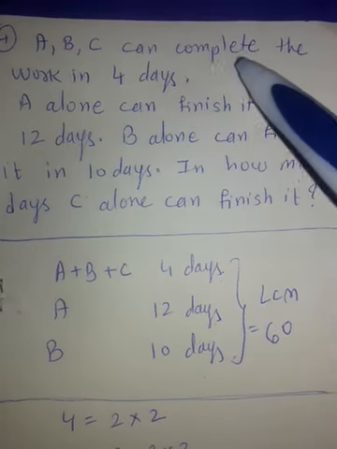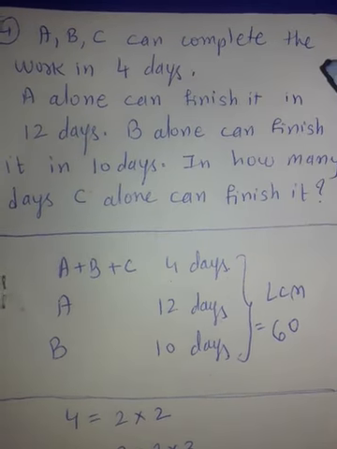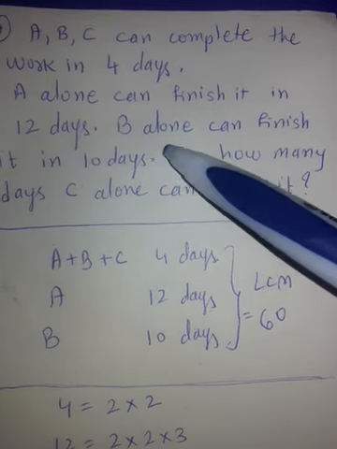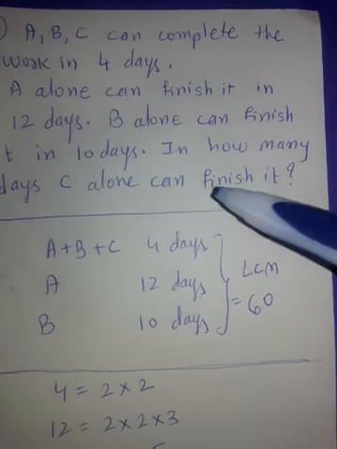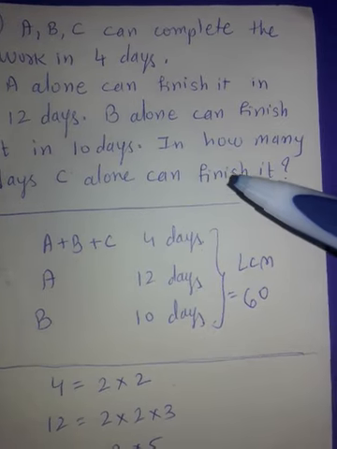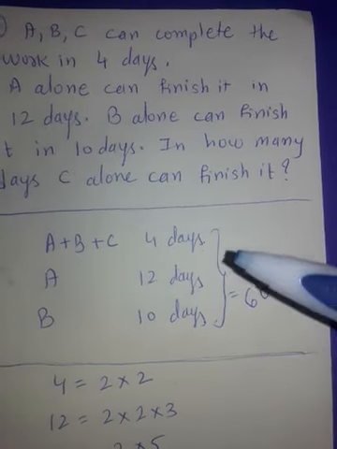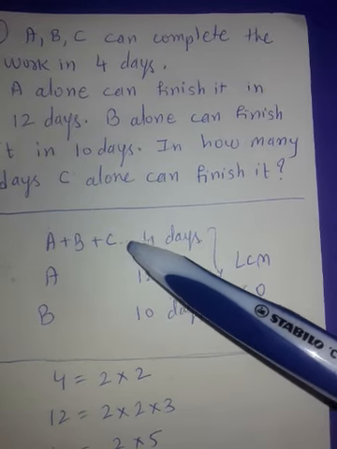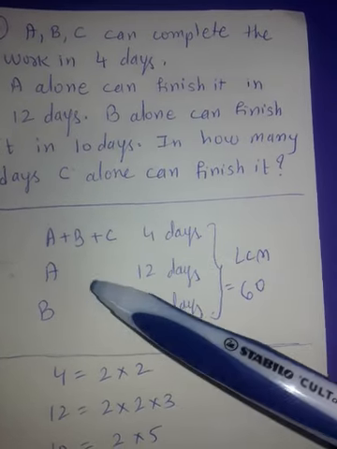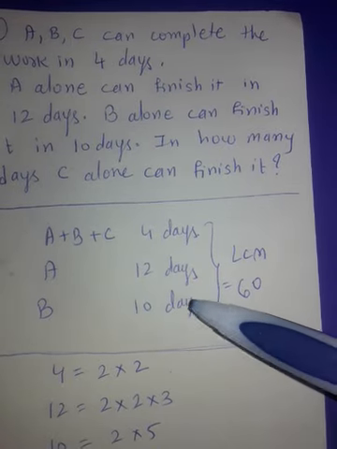A, B, C can complete work in 4 days. A alone can finish it in 12 days. B alone in 10 days. In how many days C alone can finish it? So as per our regular procedure, I have just noted here the given data. A, B, C together in 4 days, A alone in 12 days and B alone in 10 days.